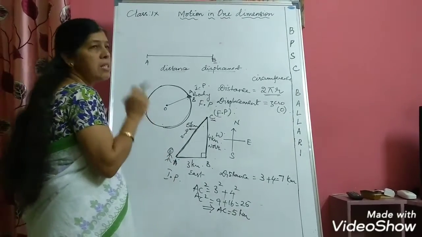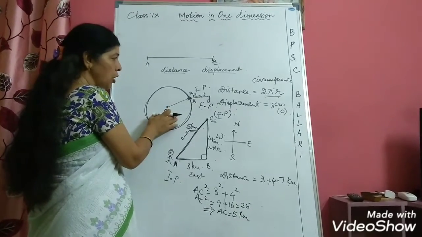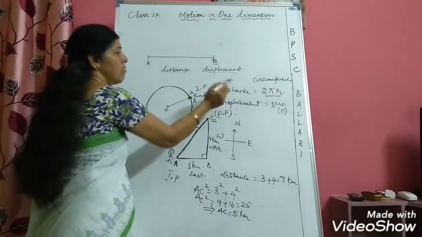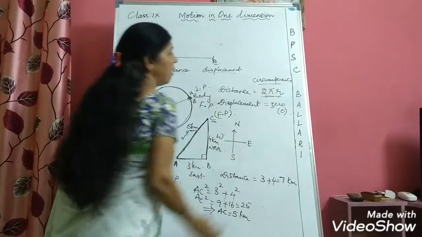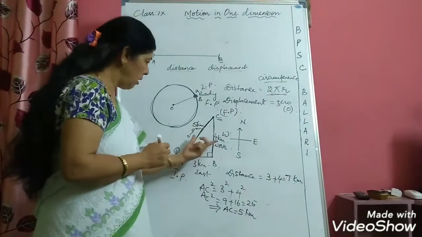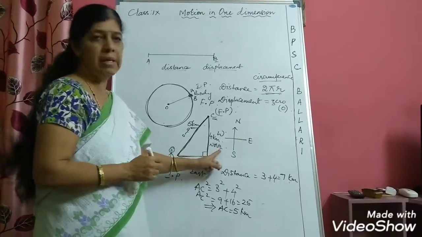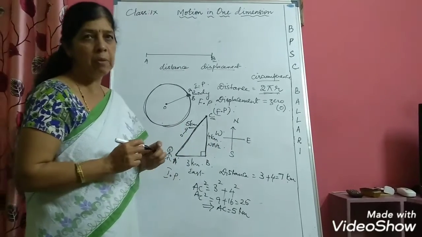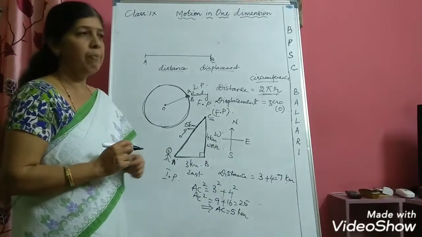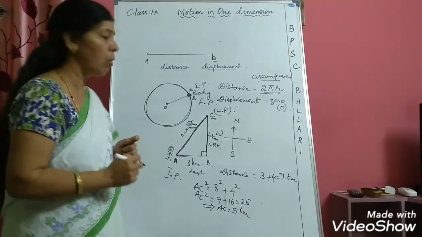So these are some of the cases you have to remember in case of displacement. If you take circular motion, then after one round, the distance travelled can be calculated by using the circumference of the circle. And in this example, the distance travelled is 7 kilometers, whereas the displacement will be equal to 5 kilometers. In my previous video, I have already told you that displacement is a vector quantity.